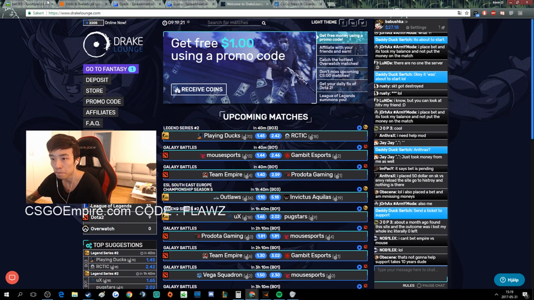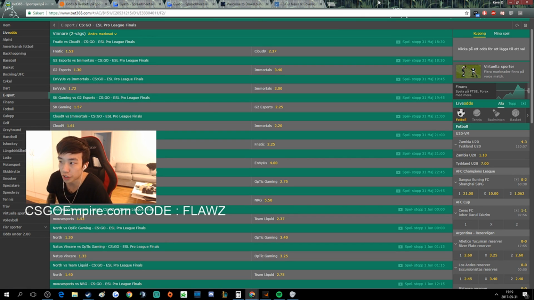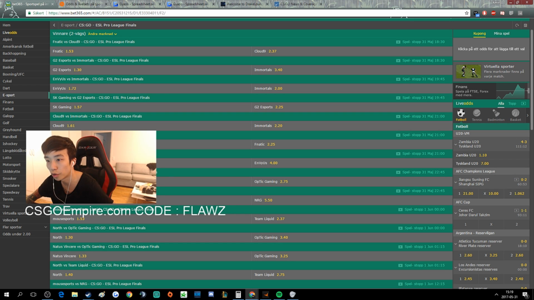But yeah, let's go. Fnatic versus C9. C9 did have kind of a good showing yesterday when they went 14-6 against G2 on Inferno. I actually think Fnatic and Cloud9 might be playing on Inferno today, or they will be playing on a map where they have common ground. So Cache is probably a good map for both teams. Inferno is probably a good map for both teams.